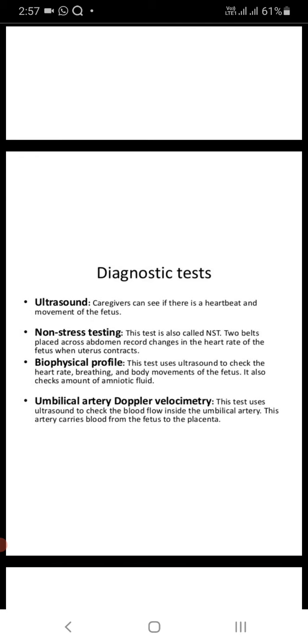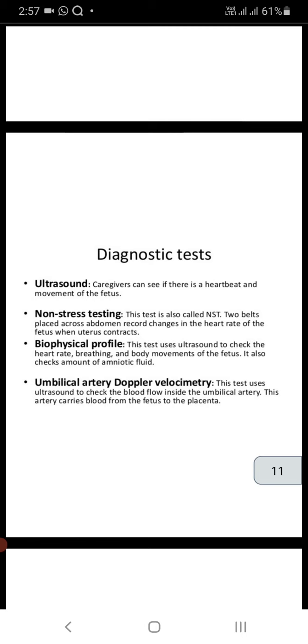With ultrasound, caregivers can see if there is a heartbeat and movement of the fetus. Non-stress testing, also called NST: two belts placed across the abdomen record the changes of heart rate of the fetus when the uterus contracts. Biophysical profile: this test uses ultrasound to check the heart rate, breathing and body movements of the fetus. It also checks the amount of amniotic fluid. Then umbilical artery Doppler velocimetry: this test uses ultrasound to check the blood flow inside the umbilical artery. This artery carries blood from the fetus to the placenta.